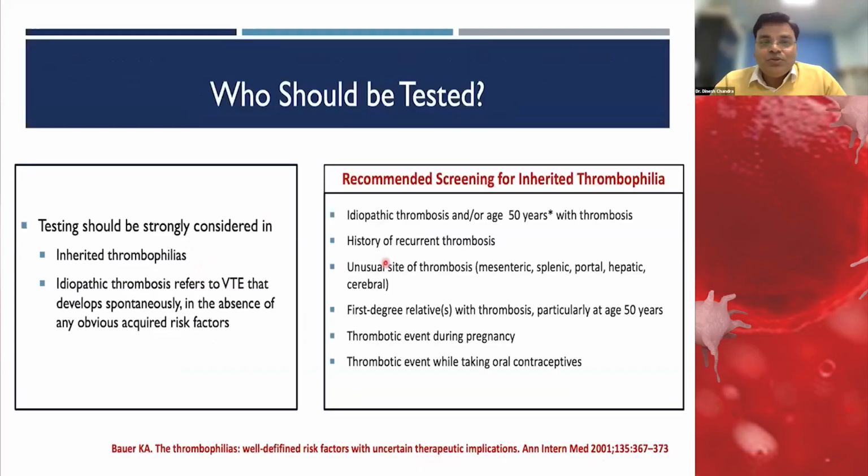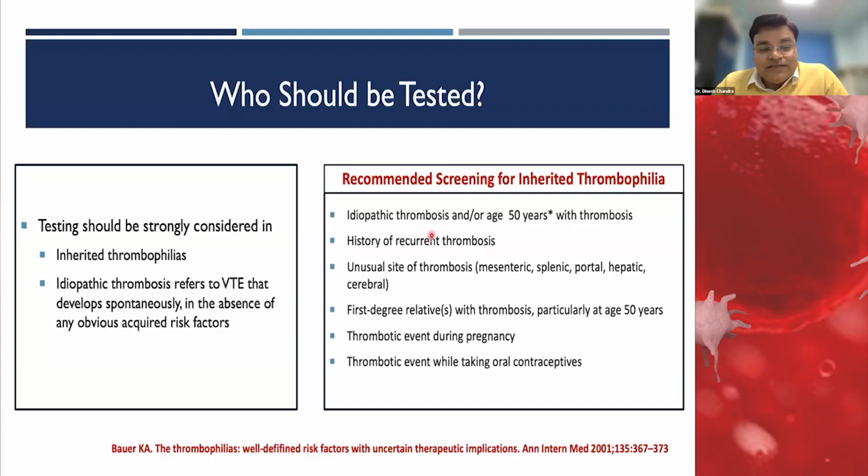So the question comes, whom should we test? The recommendation says that in inherited thrombophilia cases we have to investigate with a thrombophilia workup. And when we decide that there is no other cause or no acquired risk factor associated, and it is an idiopathic type of thrombosis, then we should do this thrombophilia workup.